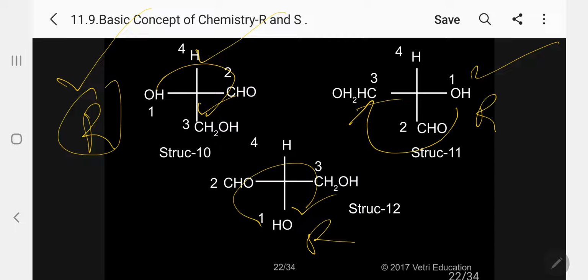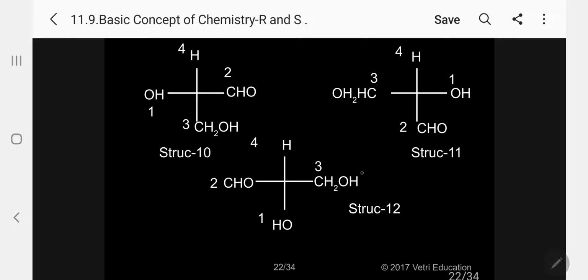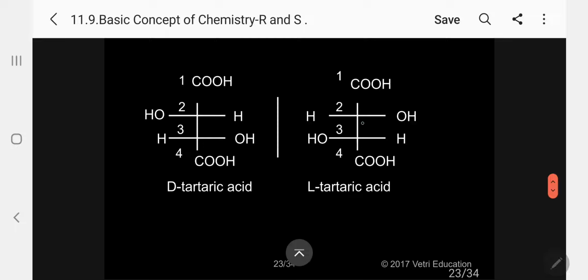So that's why, whenever you want to identify R configuration, if the fourth priority is either at the top or at the bottom, the configuration is easy to predict. That is easy without any deviation. So neglecting the fourth priority, draw an arrow. If the arrow moves clockwise or anticlockwise, yes. Yes stands for sinister. Kindly follow.